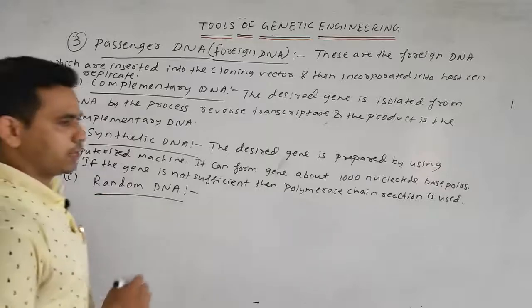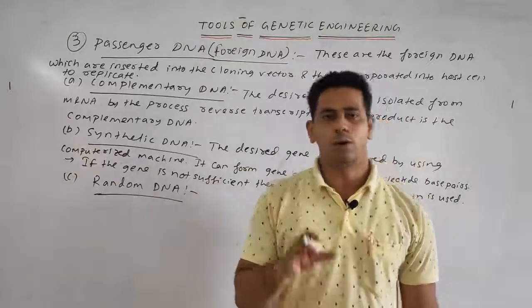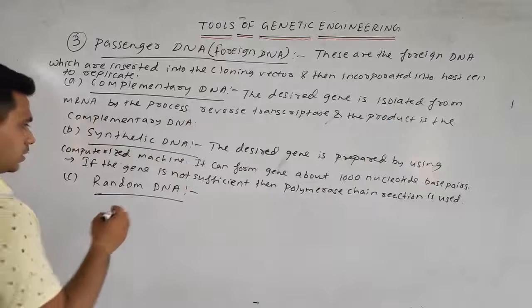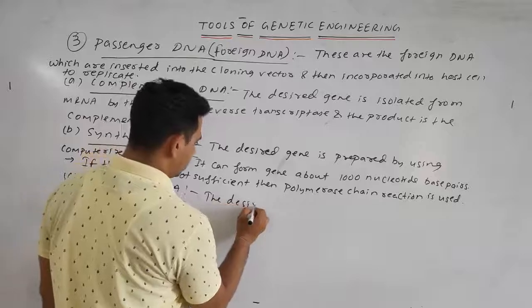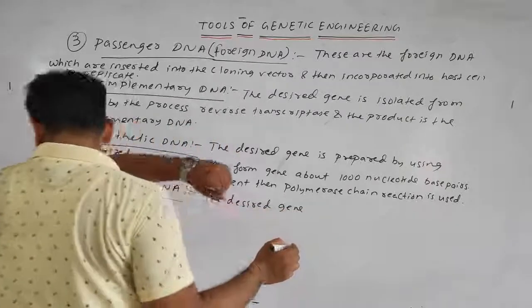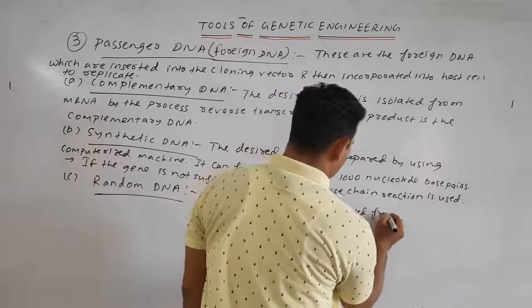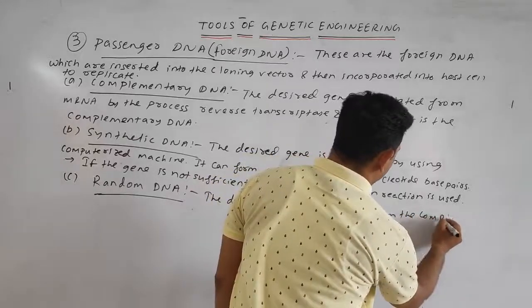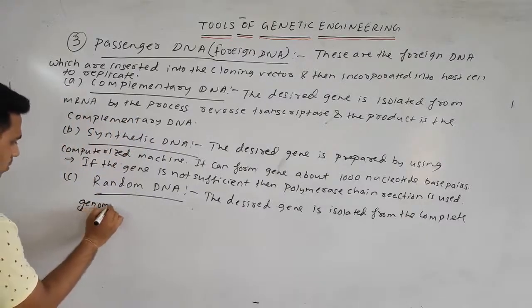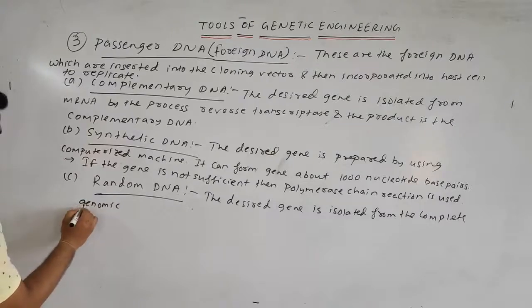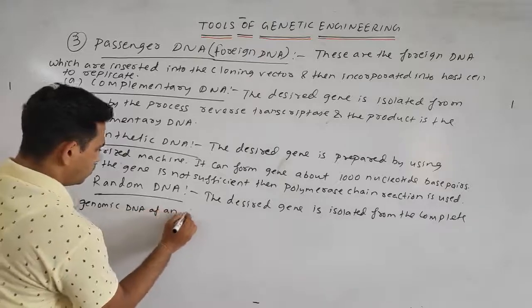Lastly is the random DNA. In this, the desired gene is isolated from the complete genomic DNA of the organism.